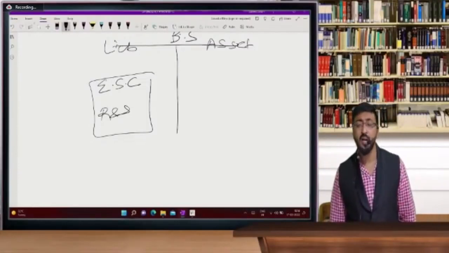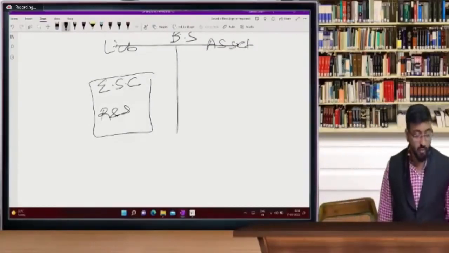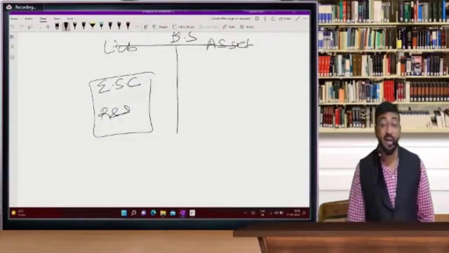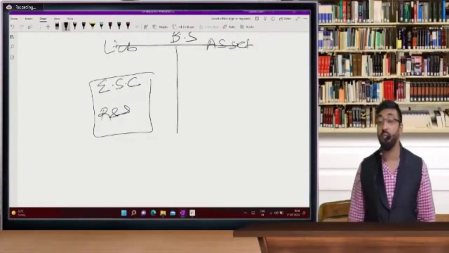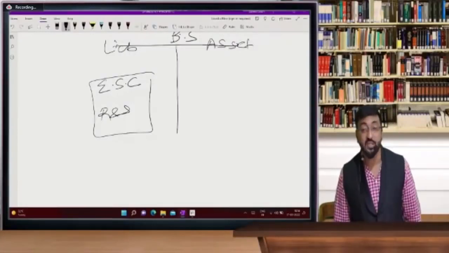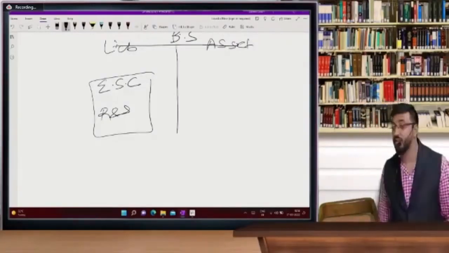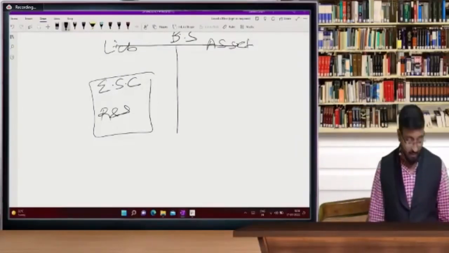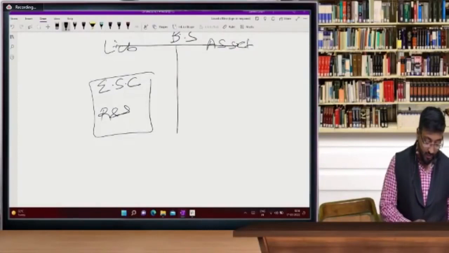Before starting bonus shares, today we have to solve some illustrations based on this chapter, including questions on the balance sheet. So you must be aware of the pro forma of the balance sheet, because these chapters are related to company accounts, and company accounts balance sheet pro forma is very, very important.